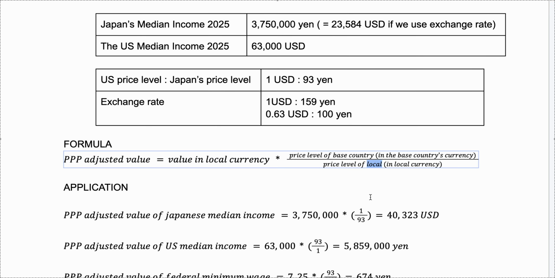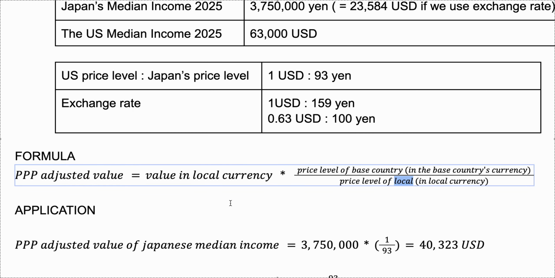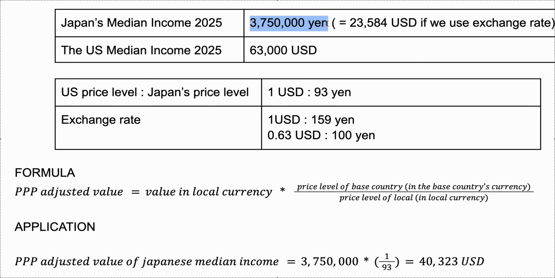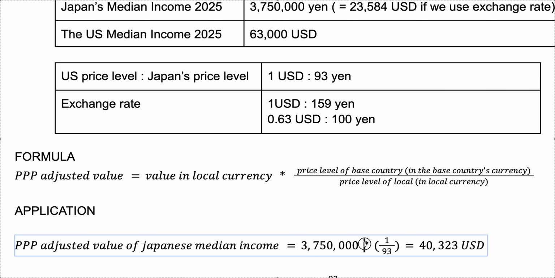And to get a better idea, we should actually apply this formula. Let's start with this. Let's say you're American, and you want to understand how much Japanese people are earning, and you don't know what yen is. You're not used to yen. You don't go shopping in Japan, so you can't really get any idea from hearing 3,750,000 yen. Then we put that here, and we multiply this with this.